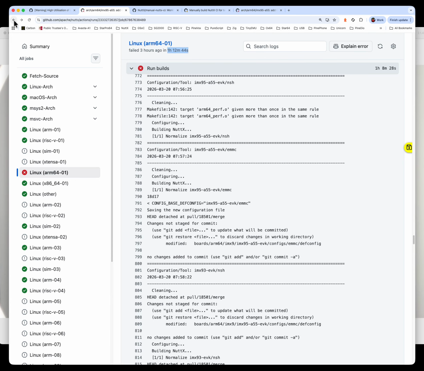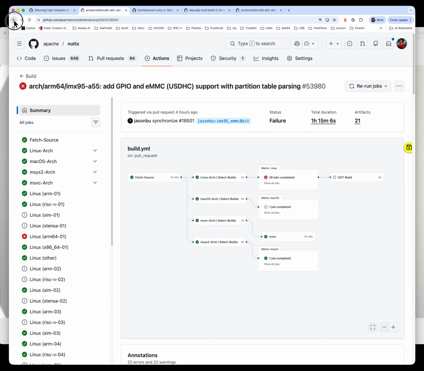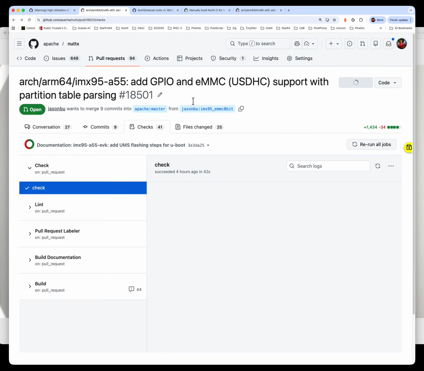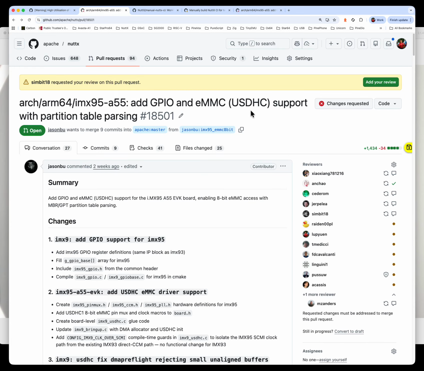Okay, let's head back to the PR. So to recap, we have this PR that, suppose, is something that we are going to submit to NuttX, the Apache NuttX repo. Before we do that, let us do a build. Now, we had some feedback from developers. We hear that it's quite difficult to do builds in our own repos. That's why we're introducing a new way today to do builds. This is how we do it.